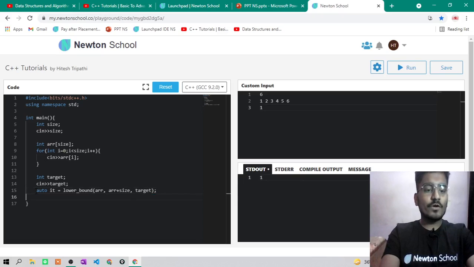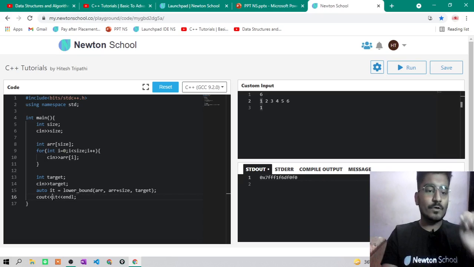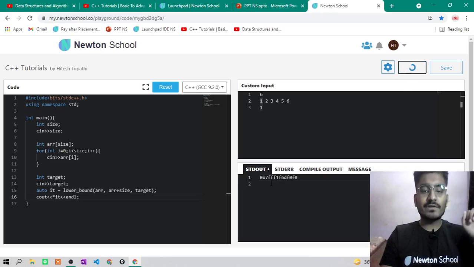Okay, now what will it return? Like I told you already, it will return the address of the value. So it has returned the address of 1. Now if you want to know the value at this index, you can use the dereference operator and it will return the value at that address, that is 1.